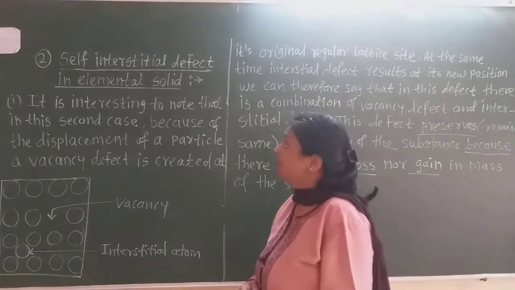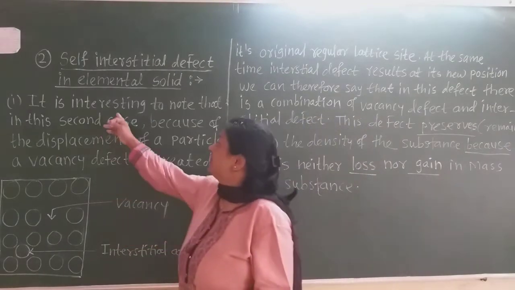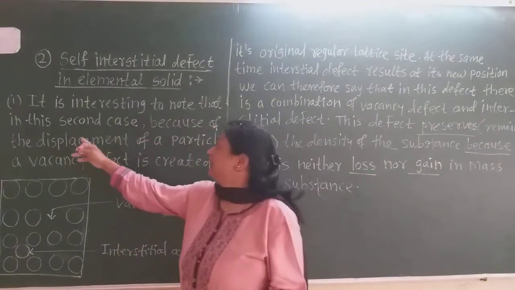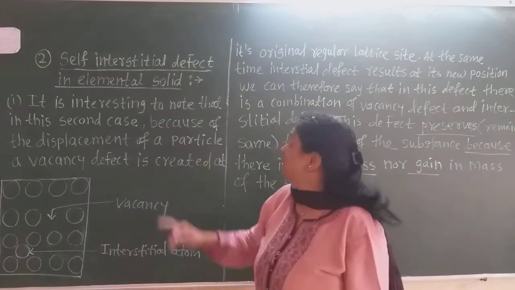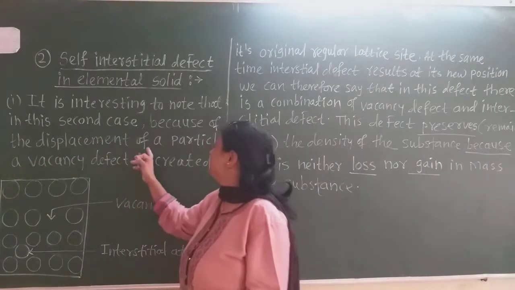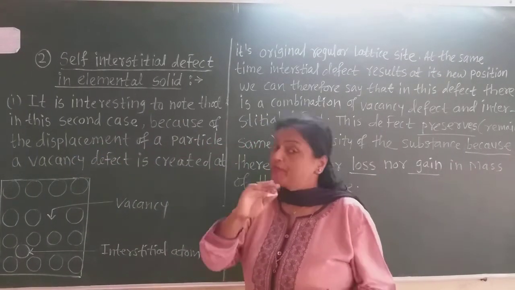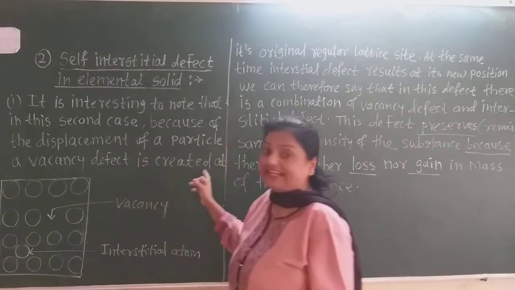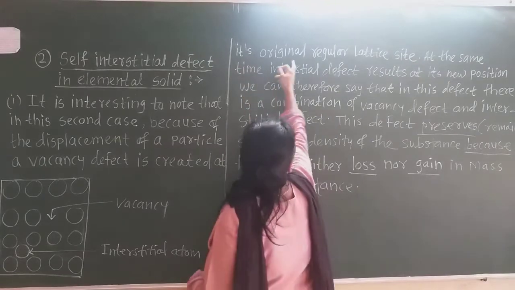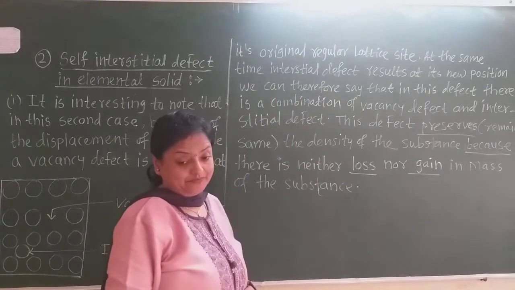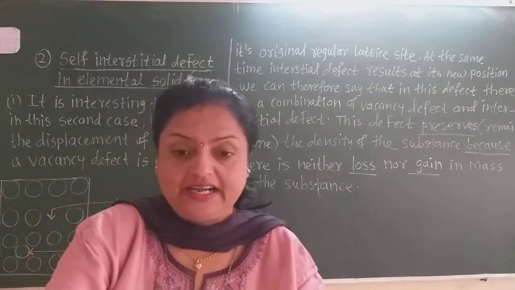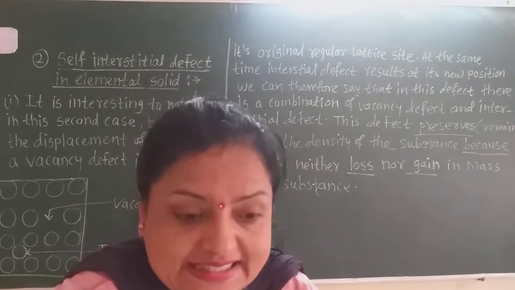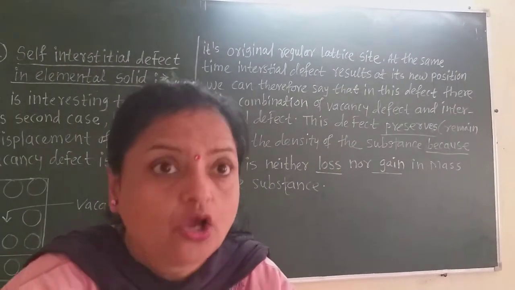Now see here, secondly, it is interesting to note that in this second case, because of the displacement of the particle from its original site, a vacancy defect is created at its original regular lattice site.